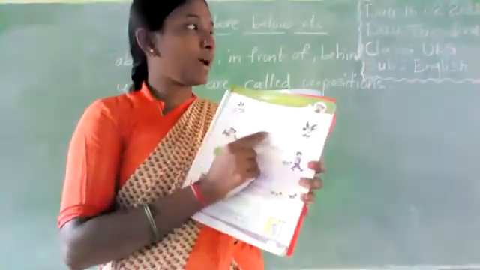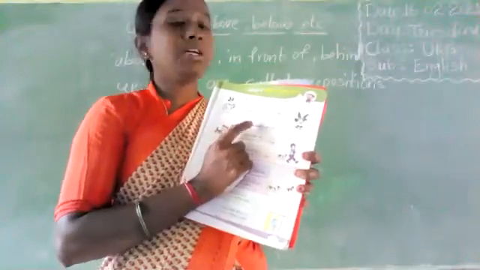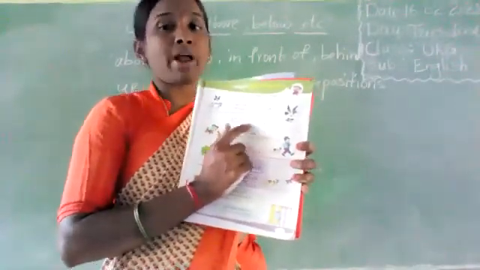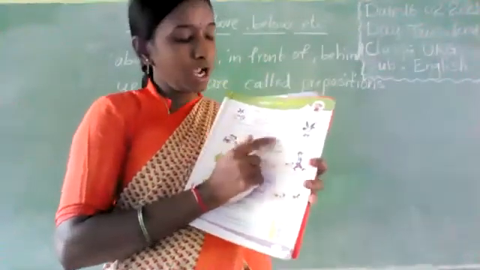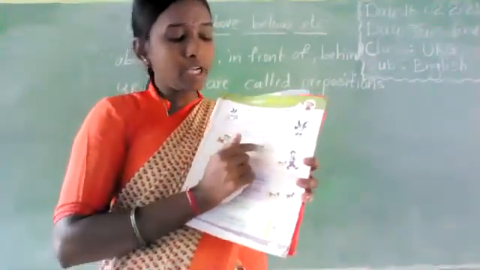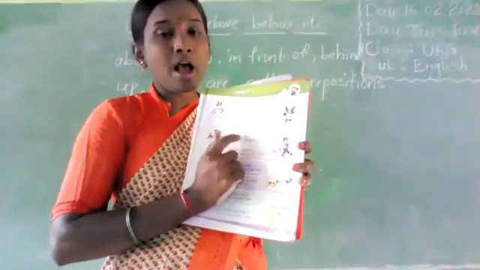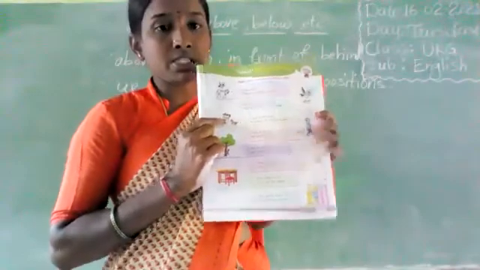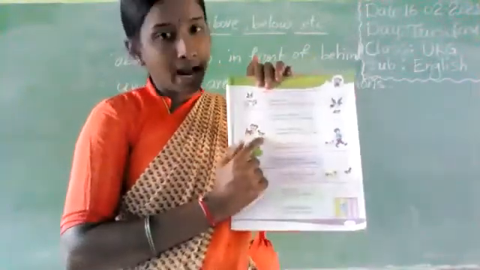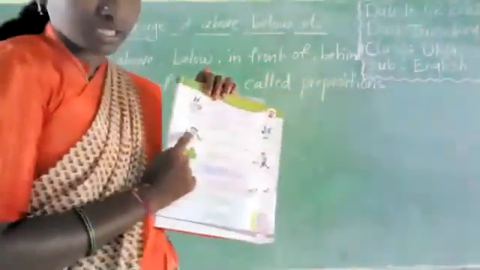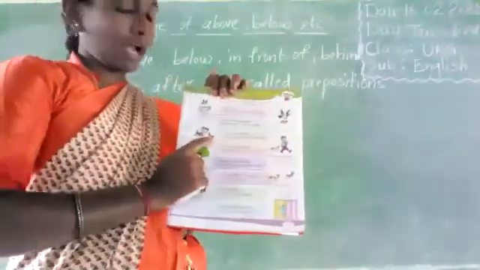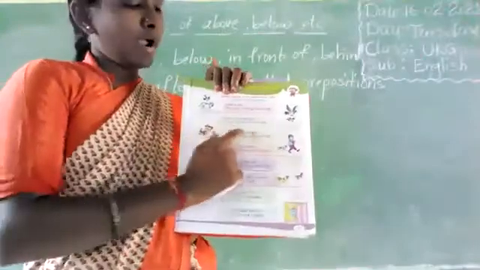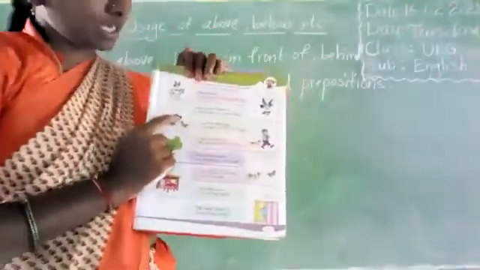I am a little sparrow. I am flying below the crow. I am a little dog. This is the dog. This is the cat. I am a little dog.